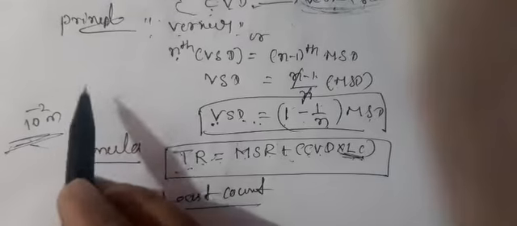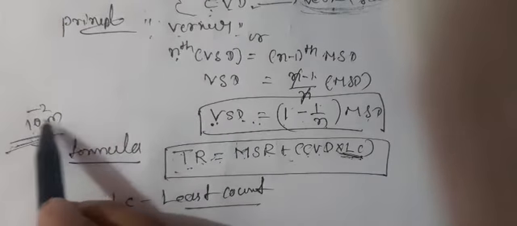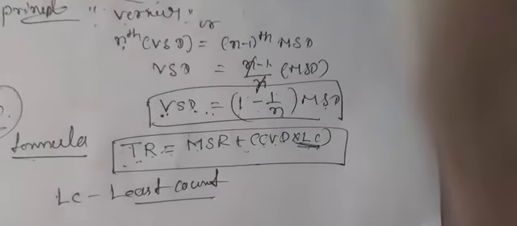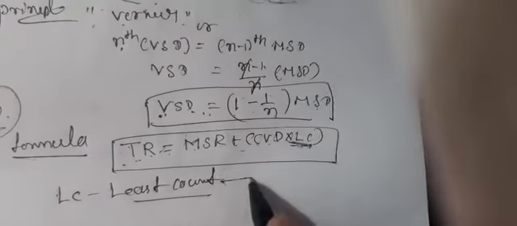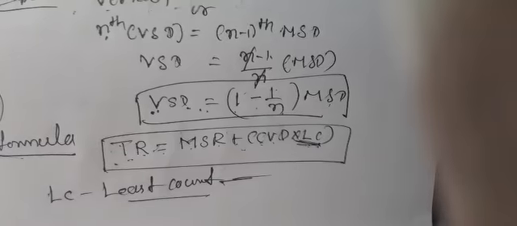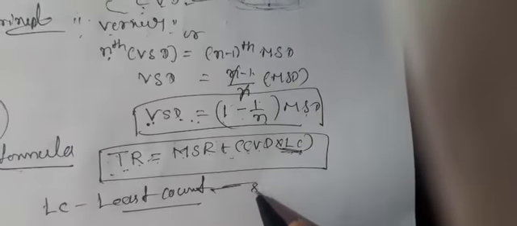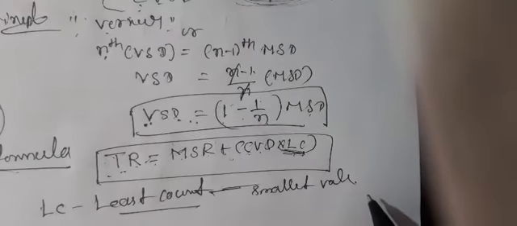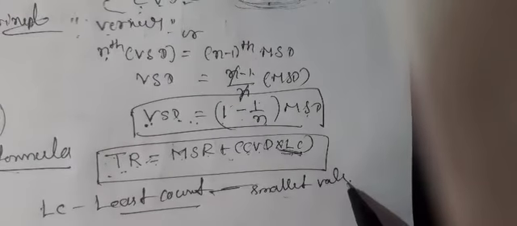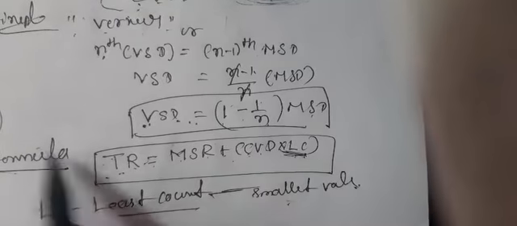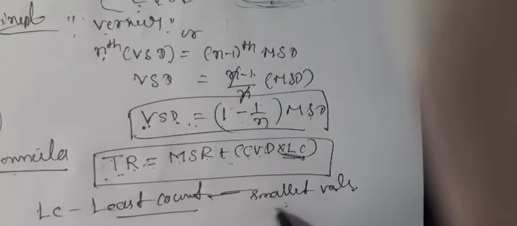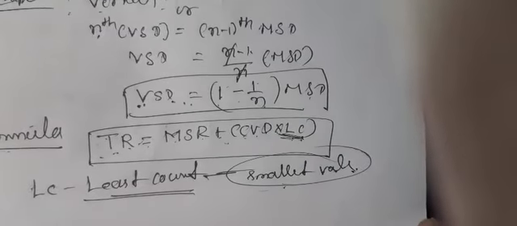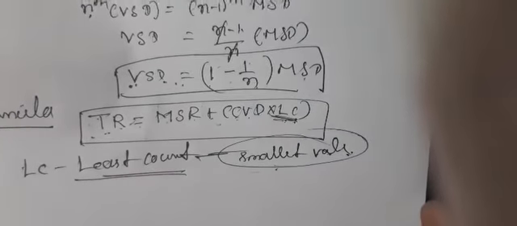The unit of vernier calipers is centimeter. Centi means 10 power minus 2. That value is a very small value. That is called least count. The least count means it is the smallest value that can be measured using a vernier calipers. The lowest value is called least count.